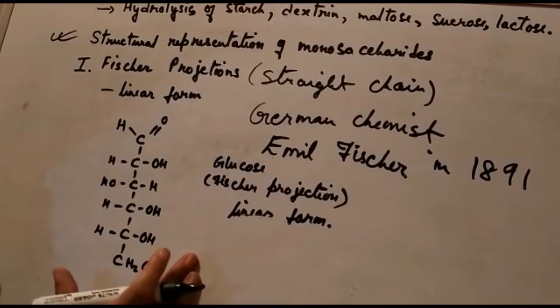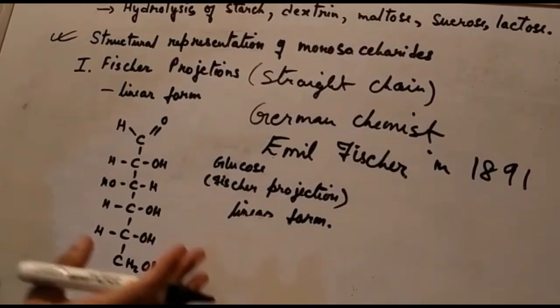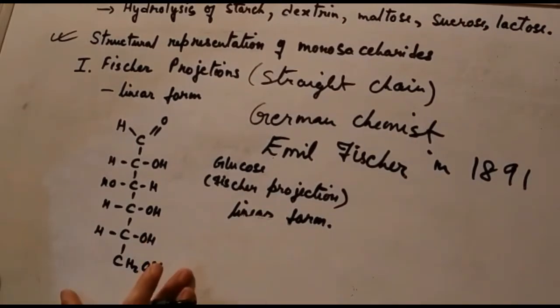So when we talk about the stereochemical properties of the carbohydrate, it is easy to compare, visualize, and identify them quickly and easily using the Fischer projection.